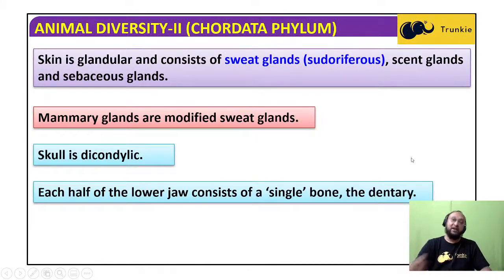Skull is dicondylic. I have explained this dicondylic about twice or thrice before, while explaining the class Reptilia and Amphibia. The first vertebra right after the skull, which joins with the skull, has two condyles, and that fits with the skull. So dicondylic. Each half of the lower jaw consists of a single bone, the dentary, which has the teeth sockets.